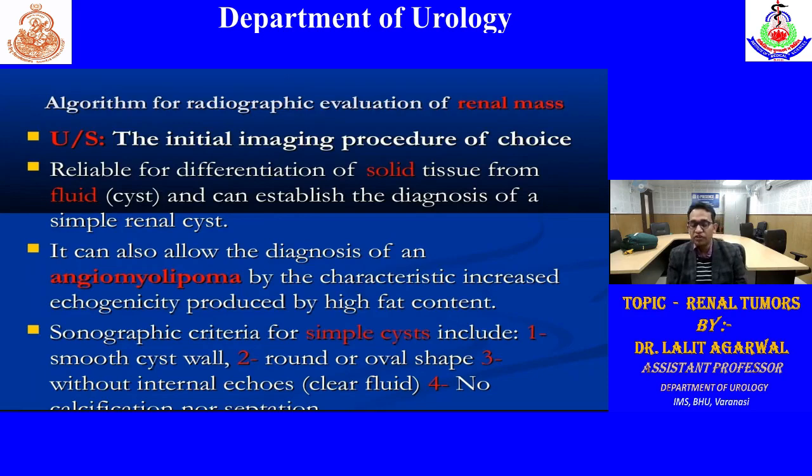So what are the features of simple cyst on ultrasound? First of all, there will be a smooth cystic wall. There will be a round or oval shape, meaning round shape, not irregular shape. Third, it will be without internal echoes. So there will be clear fluid, no turbid fluid, and no calcification or septation. So if these features are not there, then it will be a complex cyst.